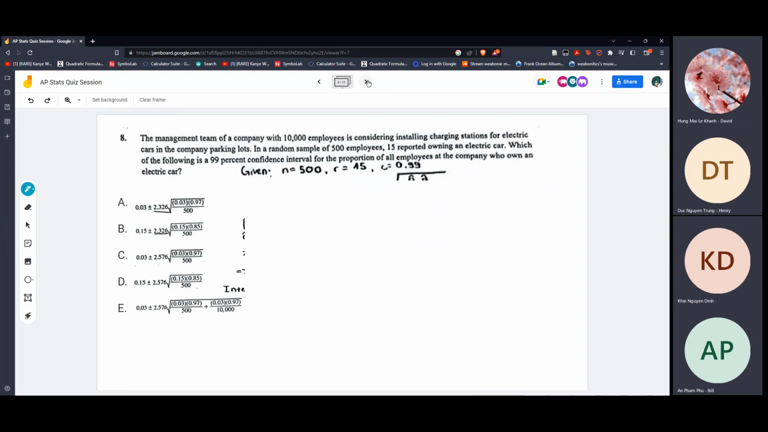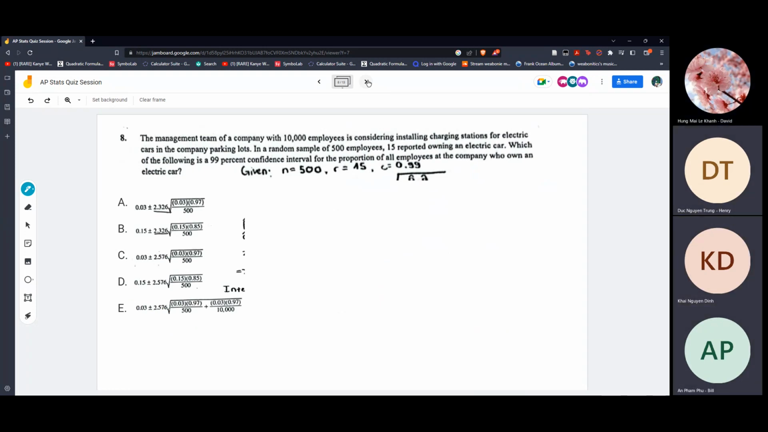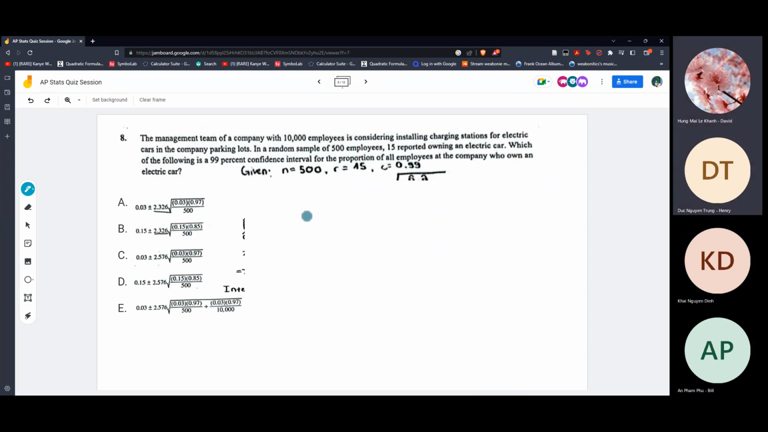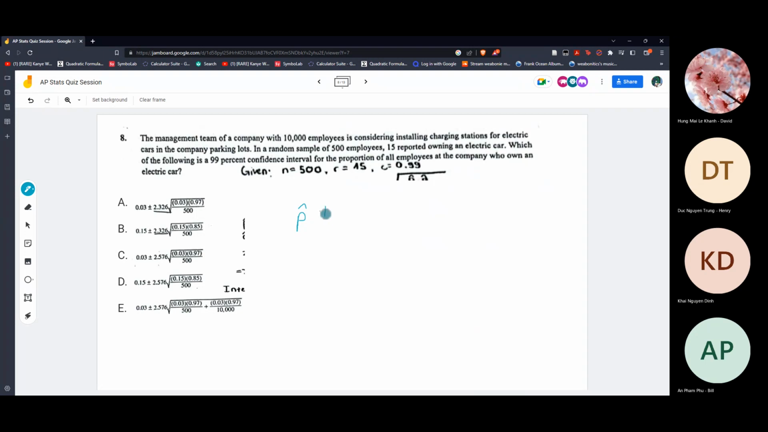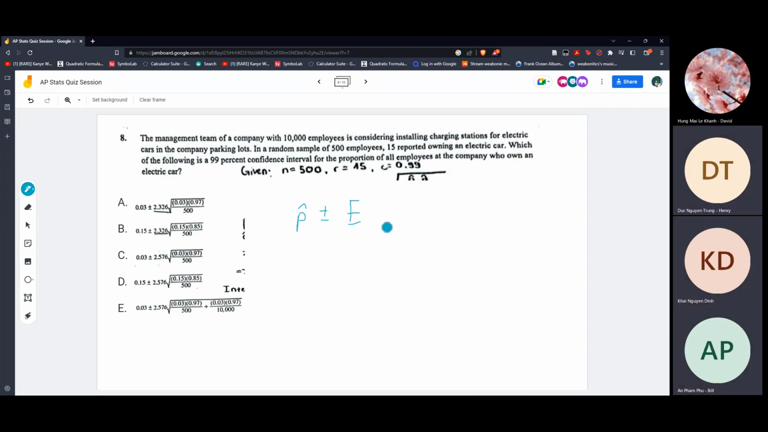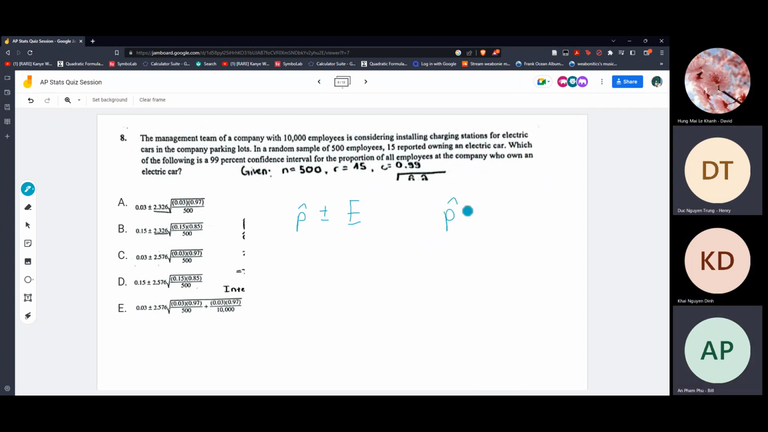This one is pretty straightforward. So just solve for p hat, and do the equation. We know the interval. To calculate the interval, you take the p hat plus minus e. We know e. I already wrote here, n is successful, so we know p hat is going to be r over n.